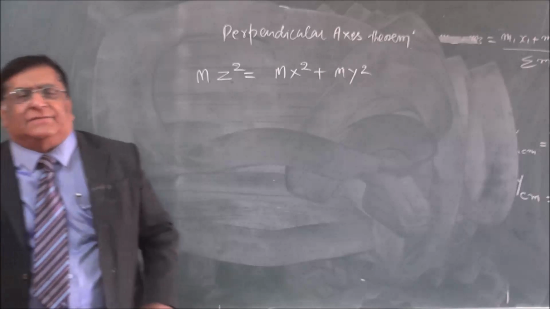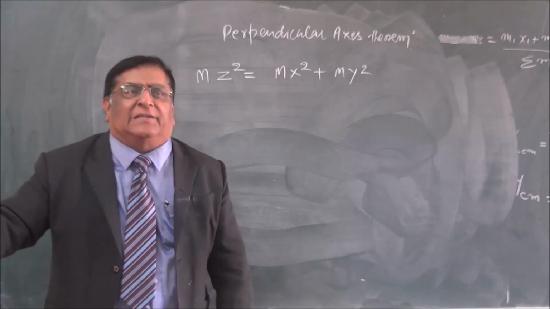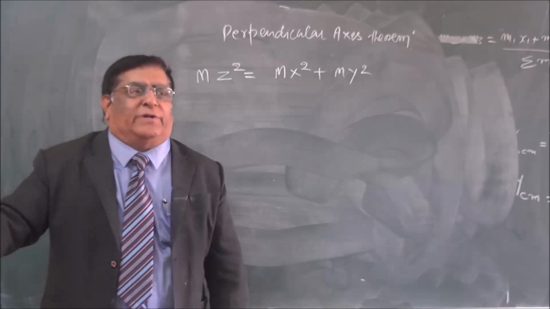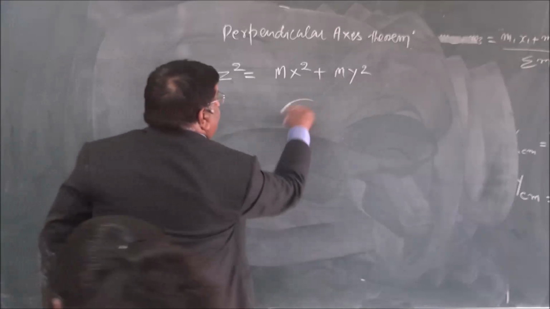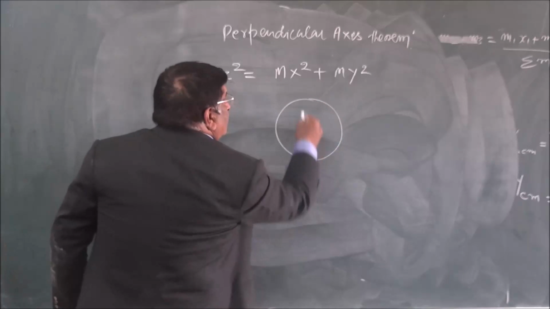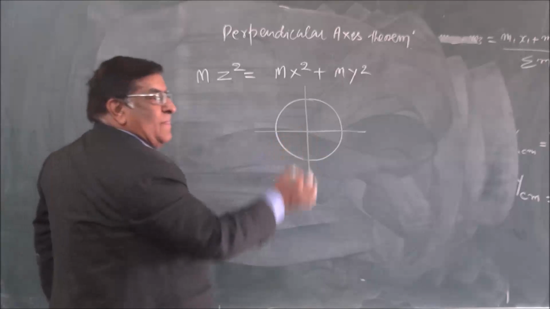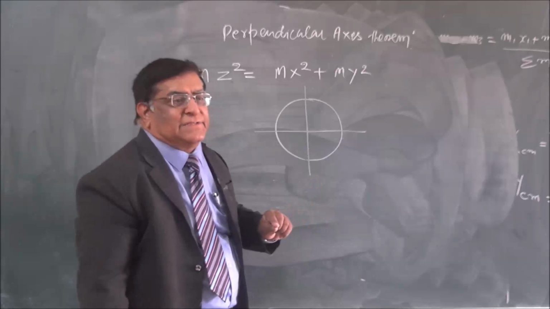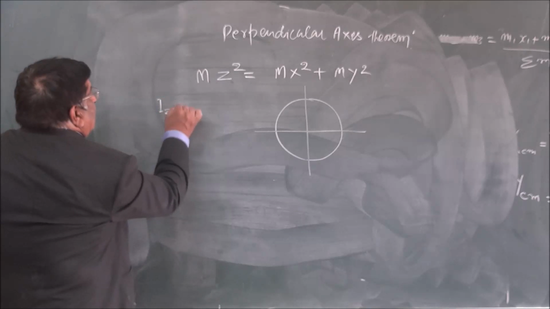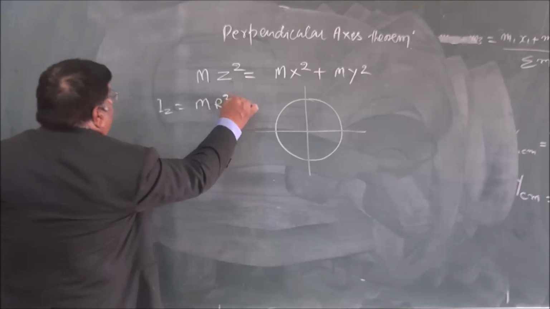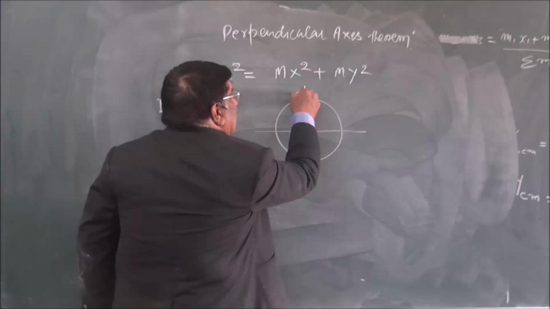With the help of this, there are so many things we are doing, but the easiest and the most popular use is in regular bodies like a disc and a ring. And there is this axis. What we know about a ring is the moment of inertia about the z axis. How much is that? Mr square. We want to find out the moment of inertia about this axis.